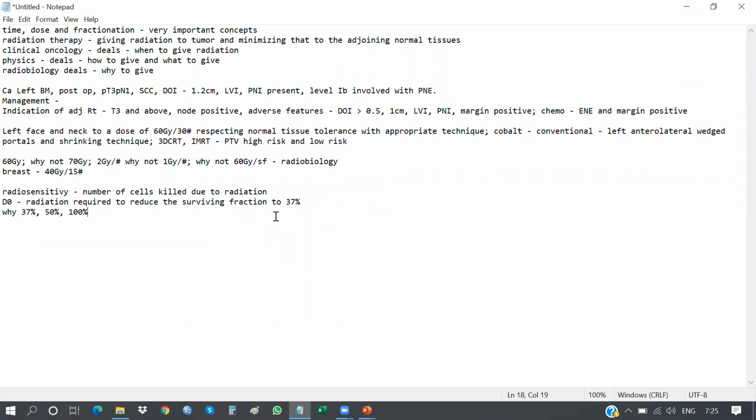So radio sensitivity is the number of cells killed due to radiation. Higher the radio sensitivity, higher the number of cells killed. In simpler words, if I give 100 gray to cell type A, which contains 100 colonies, after giving 100 gray, 10 cells are remaining.